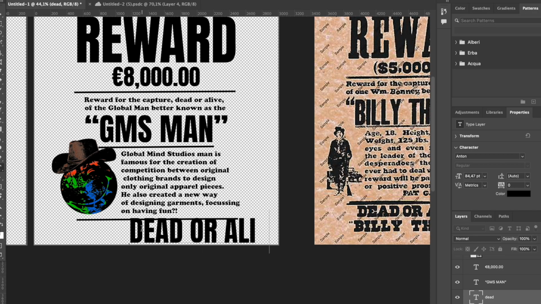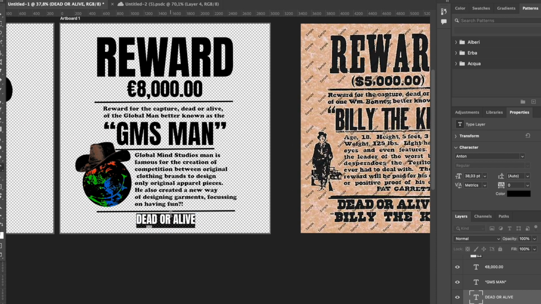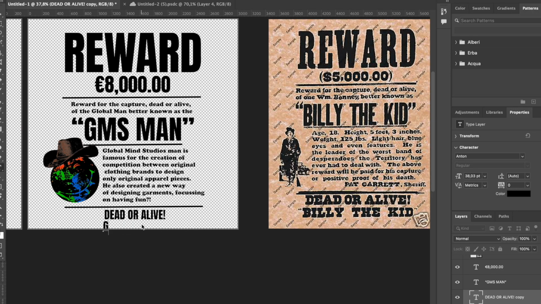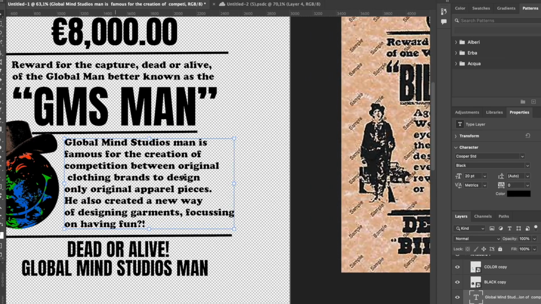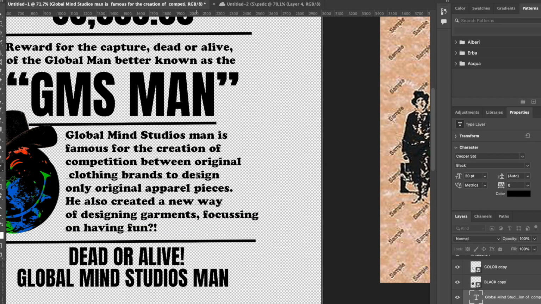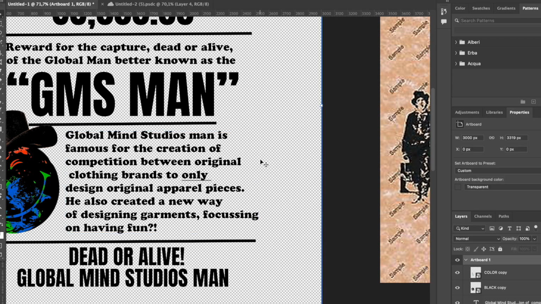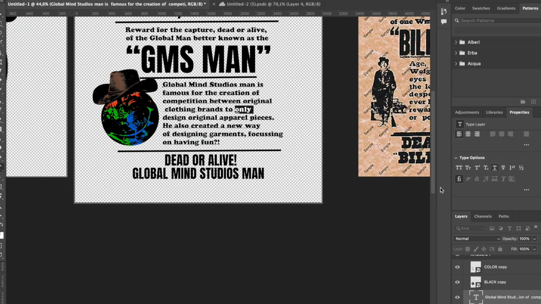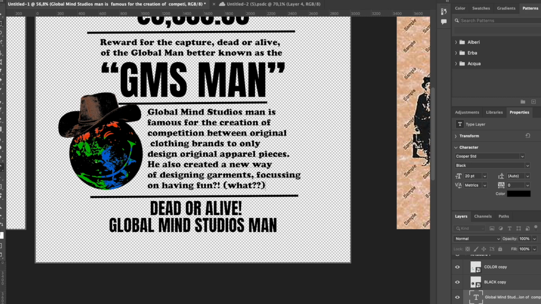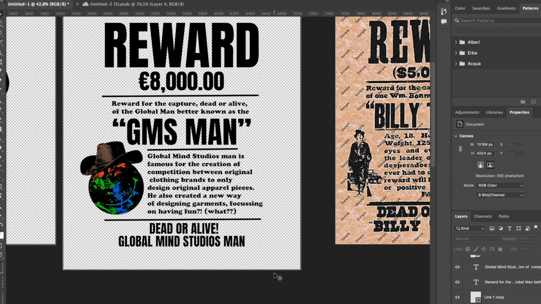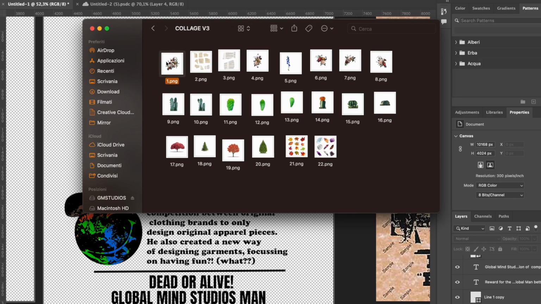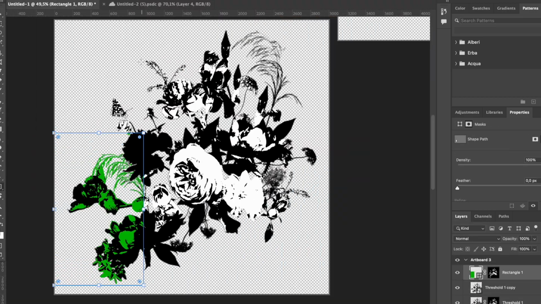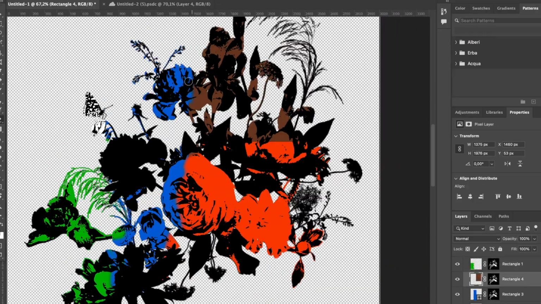Now I think that to complete this graphic here, I will add, with the same effect of the Global Mind Studios man, some flowers. I will use the same colors for the flowers as in the Global Mind Studios man to create a really nice graphic with the 4 colors to just complement the Global Mind Studios man. I'm adding flowers since in Western films they're not really used, but I want to add them since they're really nice, and I wanted to add them in a graphic for this 30-day challenge, of course with the same gradient feature. I've never seen people use this type of gradient feature since it takes a really long time to make, but I like it, so it's good like this.